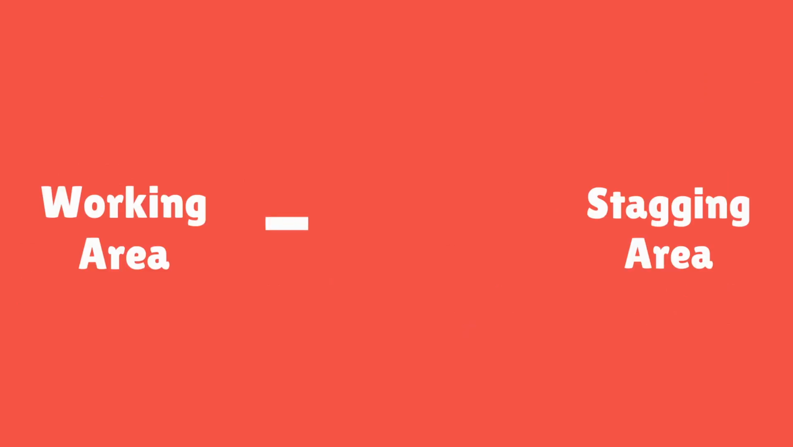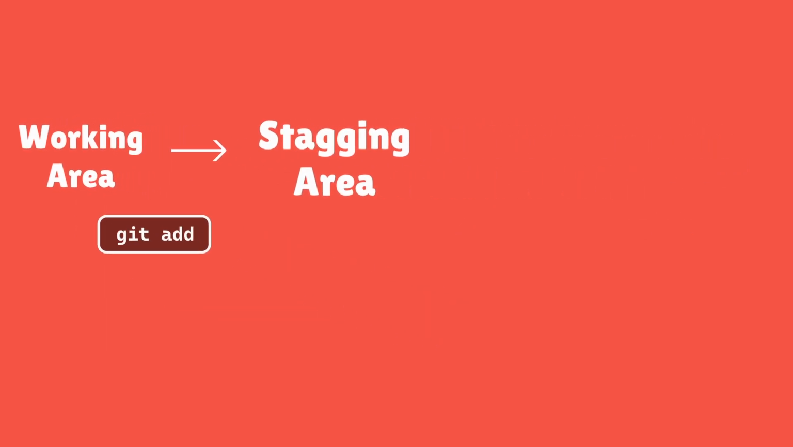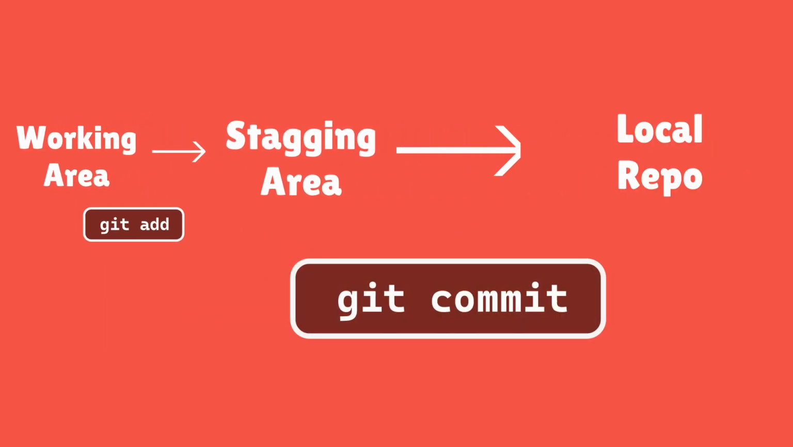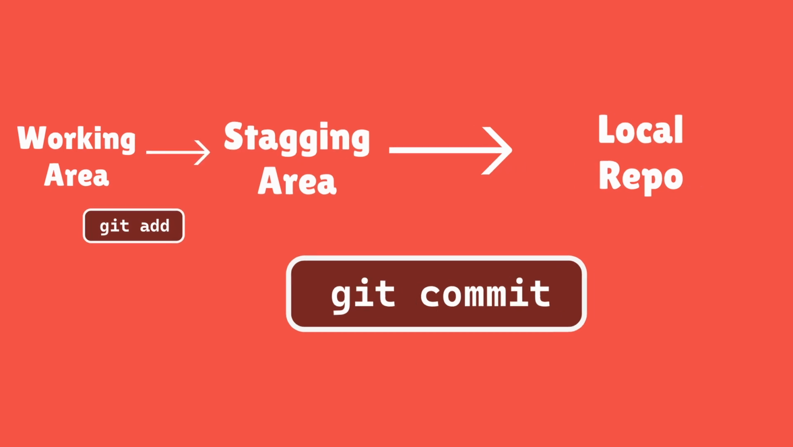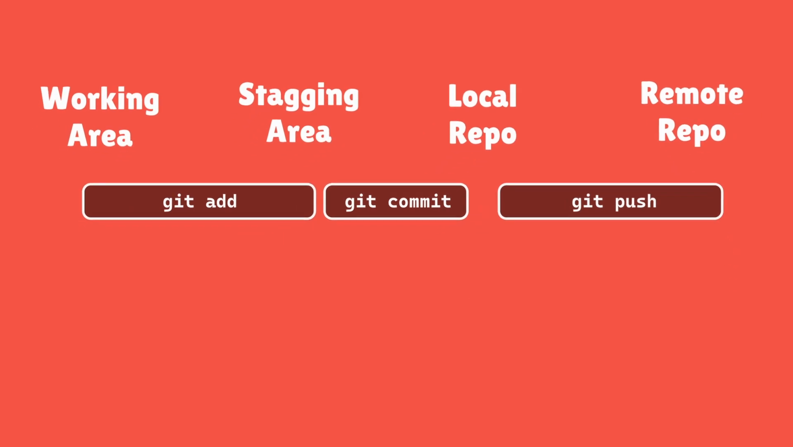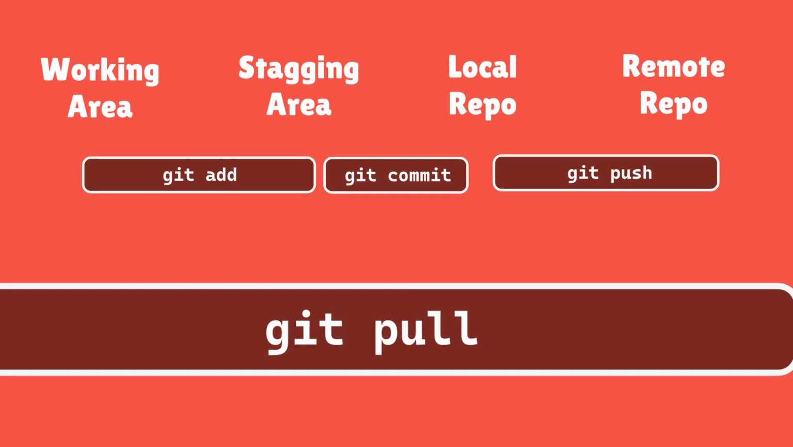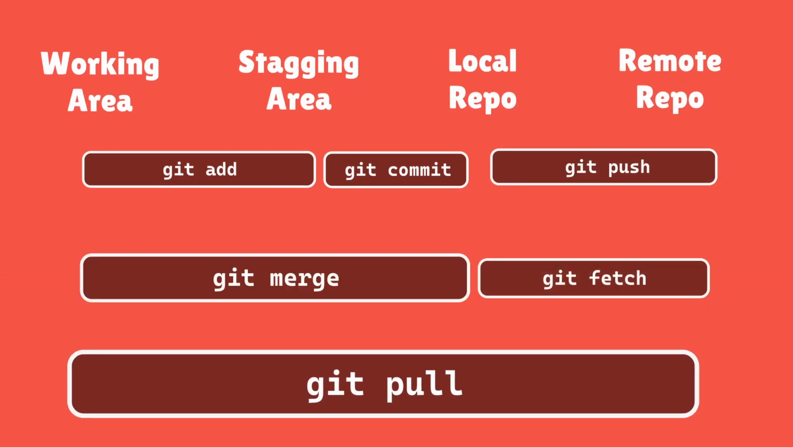To add a file from the working directory to the staging area, we use the git command git add. Next, we use the git commit command to add all files that are staged to the local repository. In the next step, git push is a command used to add all committed files in the local repository to the remote repository. So in the remote repository, all files and changes will be visible to anyone with access to the remote repository. Now, to get files directly from a remote repository to a working area, we use the git pull command. Alternatively, we can use git fetch and git merge to pull files from the remote repository.